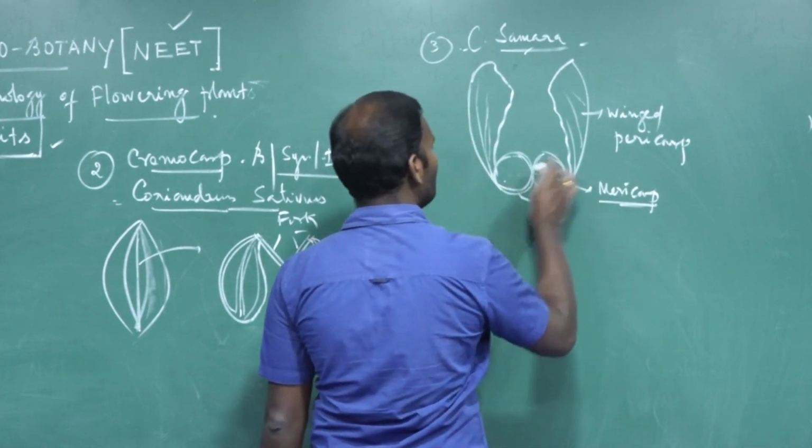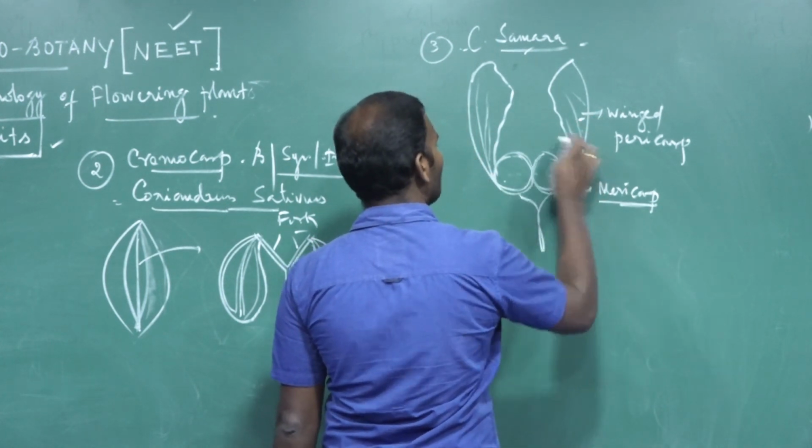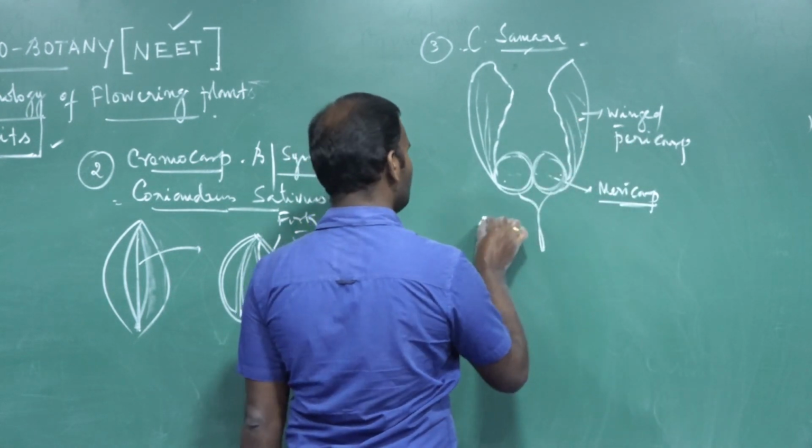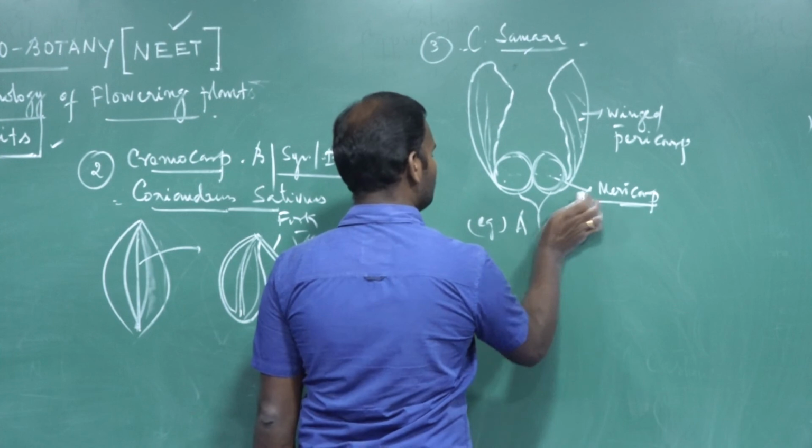The wings are developed from the pericarp and help in dispersal of fruits and seeds. Example, Acer.